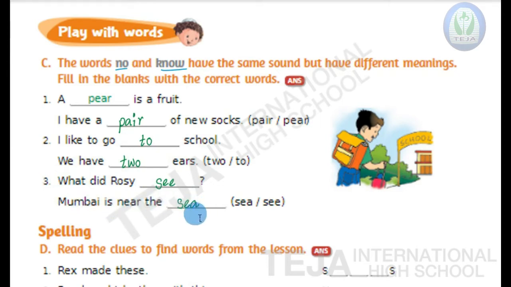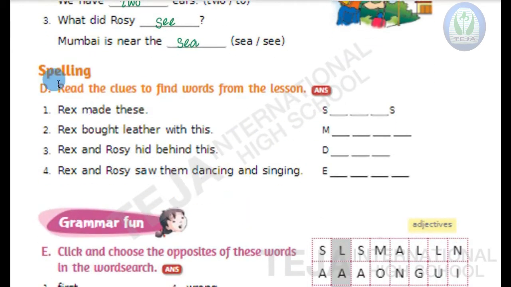Okay. Now next, spelling. In spelling, bit D. Read the clues to find words from the lesson. Here clues are given. You have to write the word here. Fill in the missing letters and write the word, and that word is from the lesson. So here the first question is, Rex made these. So what did Rex make? Rex makes the shoes. So here the answer is shoes.